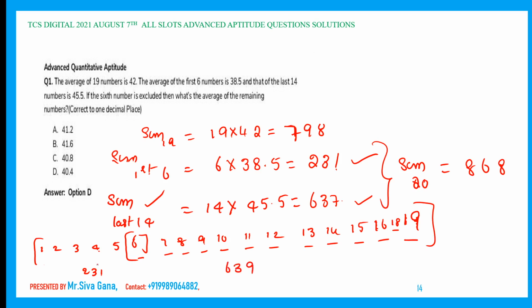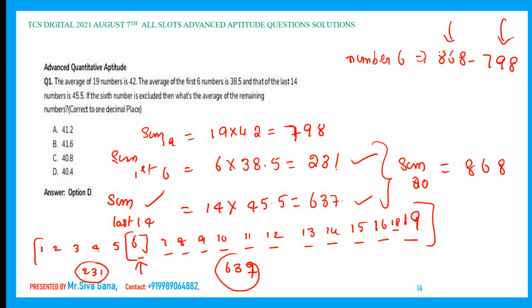Now in this 637 sum, the number 6 has been taken twice. Therefore, the number 6 is equal to how much? Number 6 is nothing but 868 minus 798. This is the sum of the 20 numbers. This is the sum of the 19 numbers.